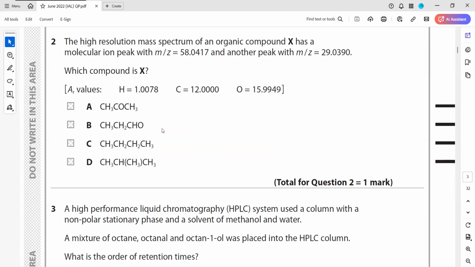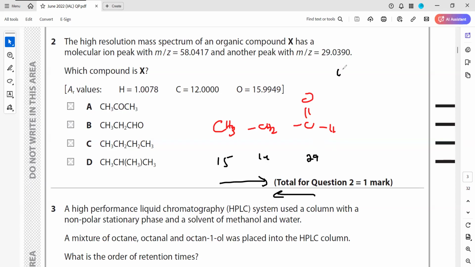Option B is CH3, CH2, C double bonded with O and H. So first, what is the total? Total will be 58. So this is 15, this is 14, and this is 29, because 16 plus 12 is 28, plus 1. So if I break from left to right or from right to left, it might give 15, it might give 29, and it might give 58.